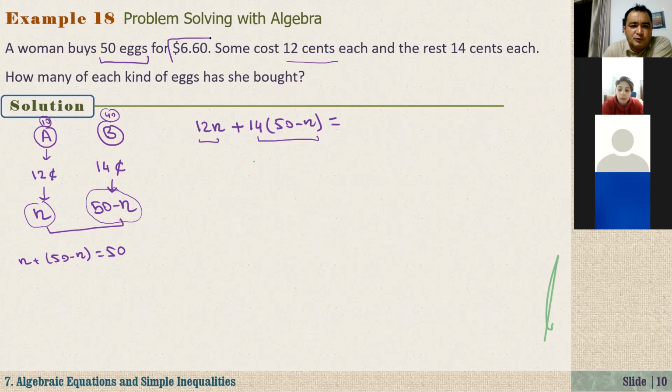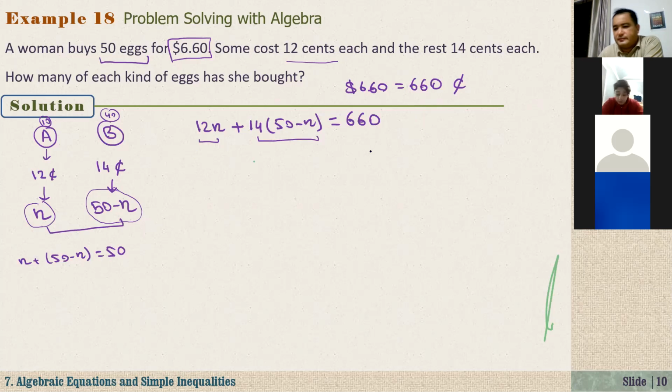You paid actually $6.60. Since on the left-hand side we wrote everything in cents, we also have to write the right-hand side in cents. So $6.60 is equal to 660 cents, right? To convert dollars into cents, we have to multiply by 100. So on the right-hand side, here we have 660 cents. On the left-hand side, cents, right-hand side, cents. So the cents cancel out each other. So that is our equation.